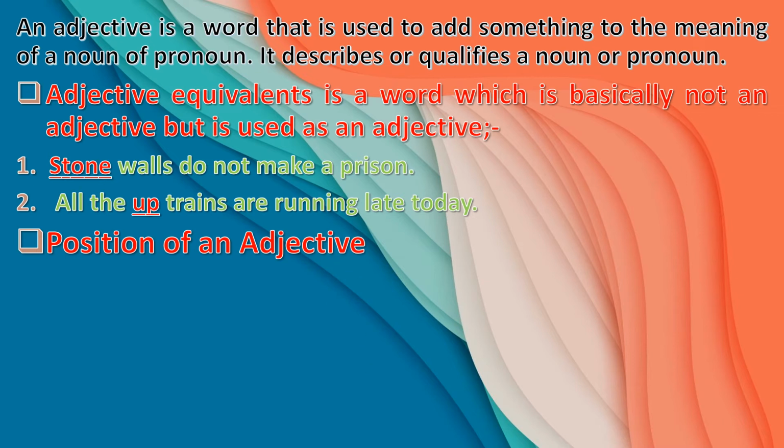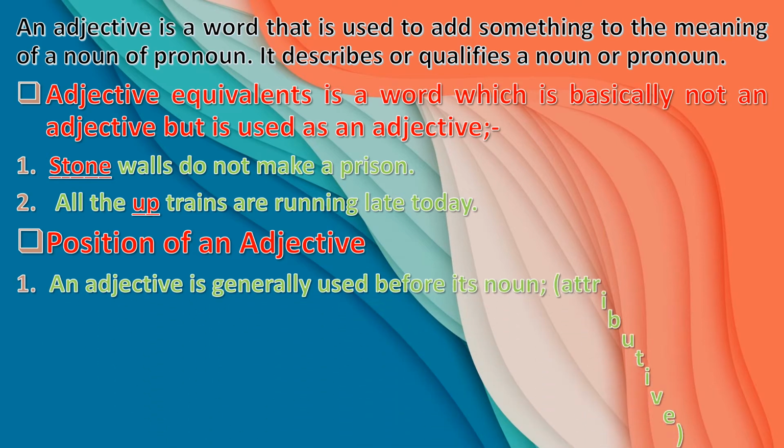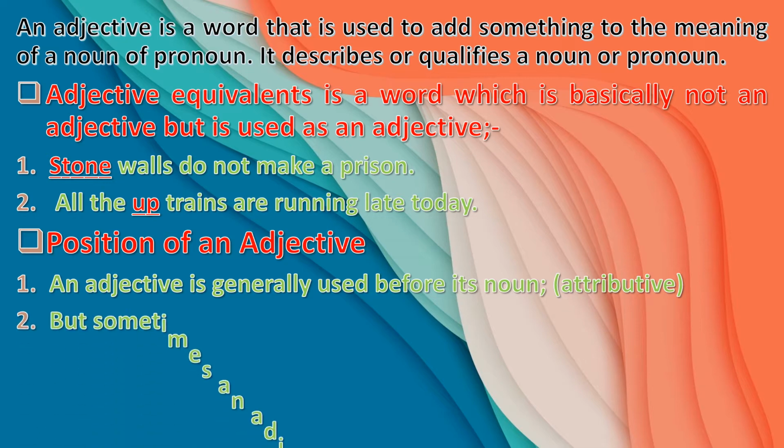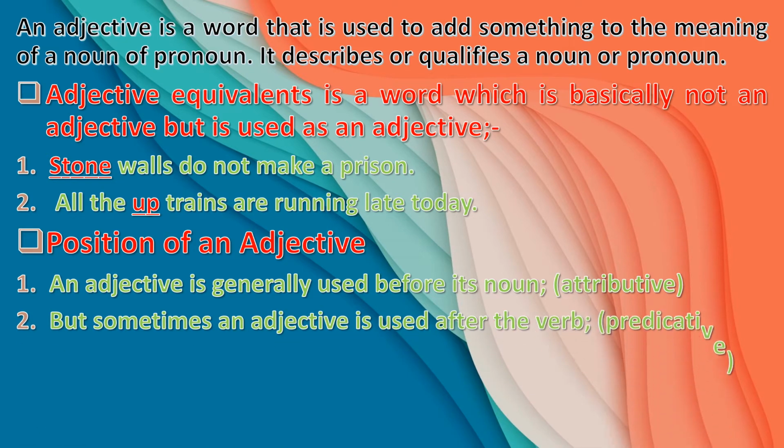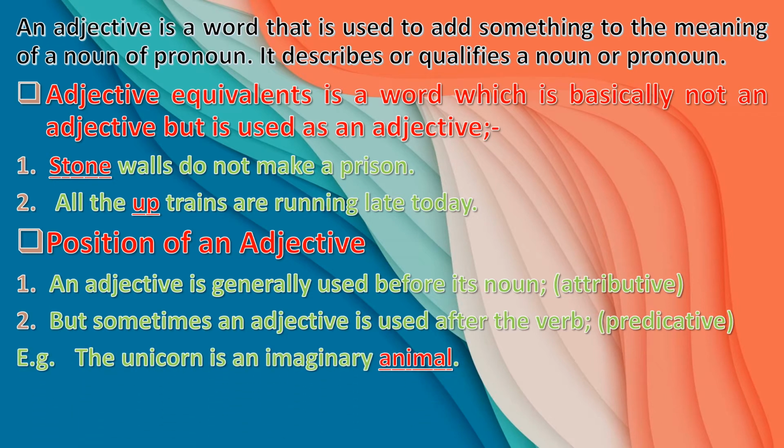Now position of an adjective. Let us see how the adjective is placed in a sentence. An adjective is generally used before its noun, which is attributive, but sometimes an adjective is used after the verb, that is known as predicative. Example: the unicorn is an imaginary animal. Here animal is the noun and before the animal the adjective has come. So it is known as an attributive.